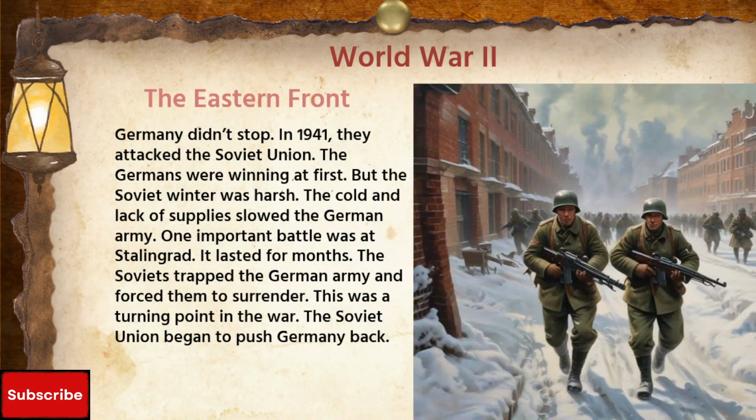The Eastern Front. Germany didn't stop. In 1941, they attacked the Soviet Union. The Germans were winning at first. But the Soviet winter was harsh. The cold and lack of supplies slowed the German army. One important battle was at Stalingrad. It lasted for months. The Soviets trapped the German army and forced them to surrender. This was a turning point in the war. The Soviet Union began to push Germany back.